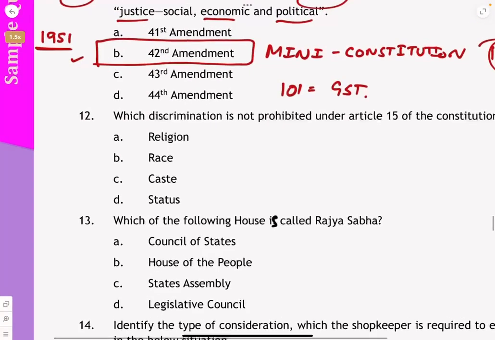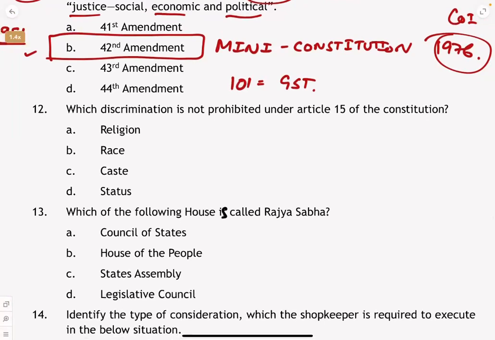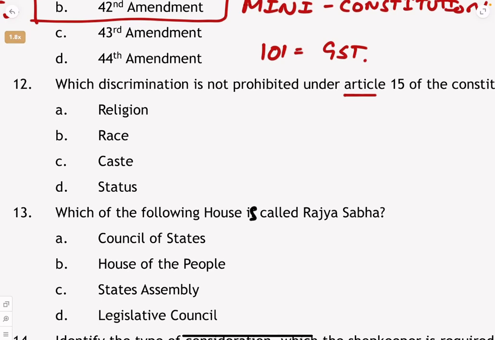All right. Which discrimination is not prohibited under Article 15 of the Constitution? We know what is prohibited. Religious discrimination is prohibited, definitely yes. There are some questions where you can solve by knowing what is not the answer. Religious discrimination is prohibited. What is the question? Which discrimination is not prohibited? Religious discrimination is prohibited, so that cannot be the answer.